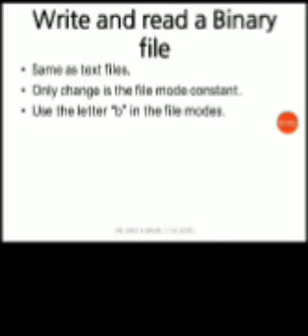Reading and writing from a binary file is the same as a text file. The only change is the file mode constant. In the file modes, you have to use the letter B. For example, if you want to open a file in read mode, you have to use the file mode constant RB. For writing, you have to use WB.